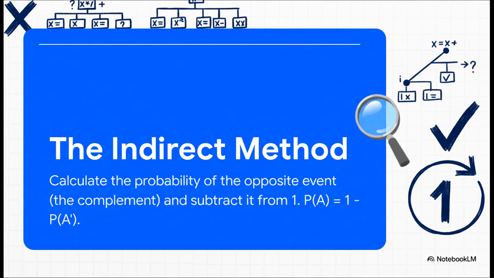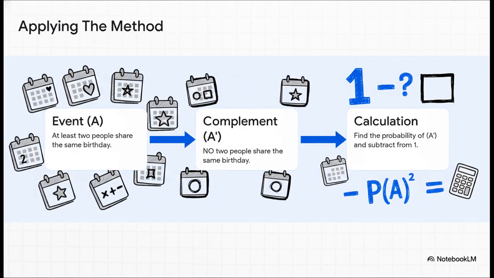See, instead of trying to calculate the odds of something happening, sometimes it's way easier to calculate the odds of it not happening. Then you just subtract that number from 100%. So let's apply this. The event we actually care about is at least 2 people share a birthday. The exact total opposite of that is no 2 people share a birthday, meaning everybody has a completely unique one. So we're going to calculate the odds of that much simpler scenario first.